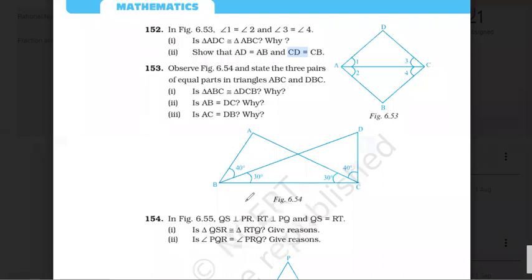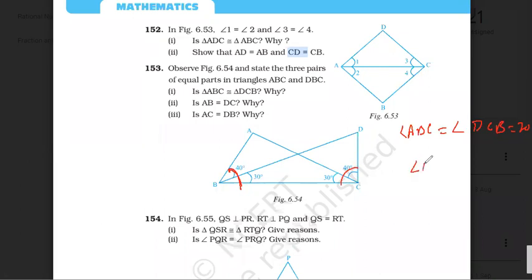Okay, now 143. So we have two triangles. So again, let's see what is given first. Write it down. Angle ABC is equal to angle DCB, 70, 70 degree. This angle is this angle.